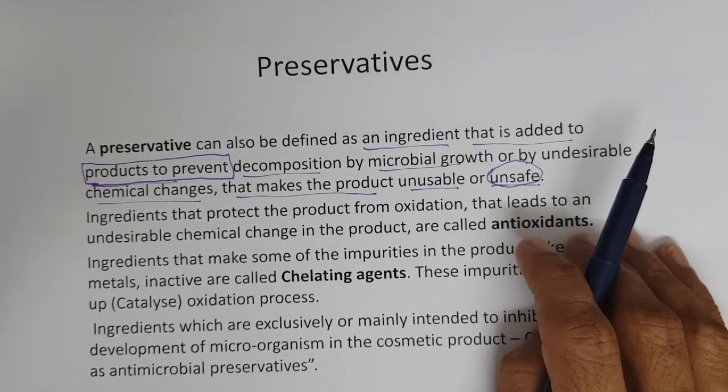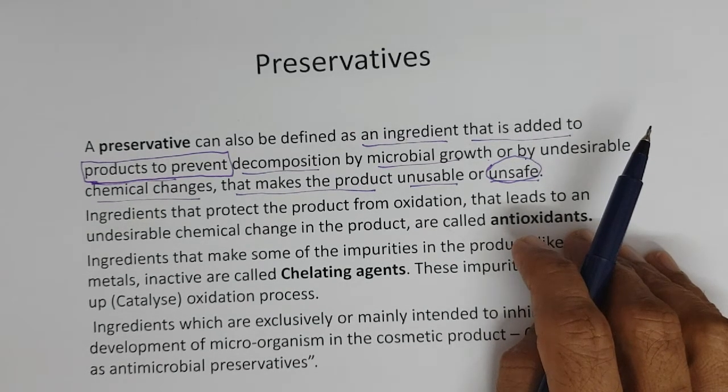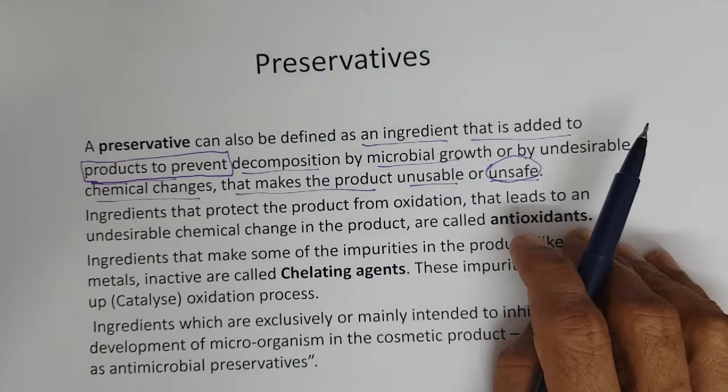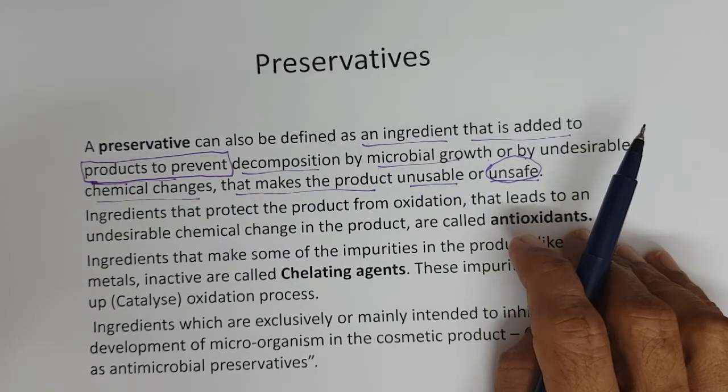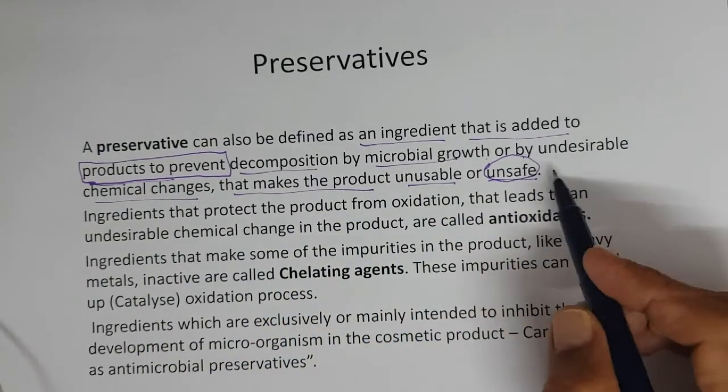See, some changes, right? Some of the herbal extracts added in the product can turn brown, but the safety of the product is not compromised; the product has just changed from white to light brown. So people don't want to use it. They feel that the product has spoiled, even though it is safe. So it becomes unusable. It is safe but unusable. So microbial growth or undesirable chemical changes make the product unusable or unsafe.